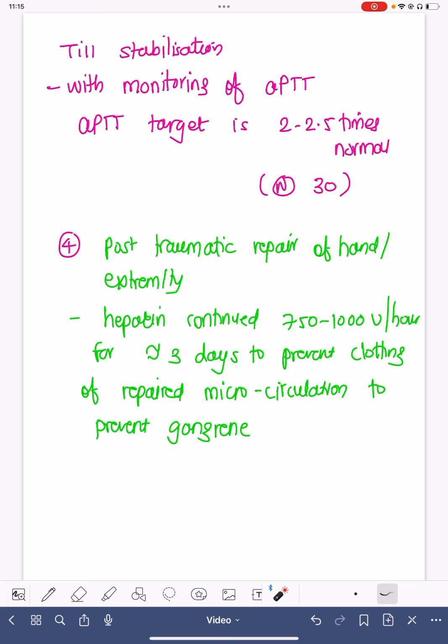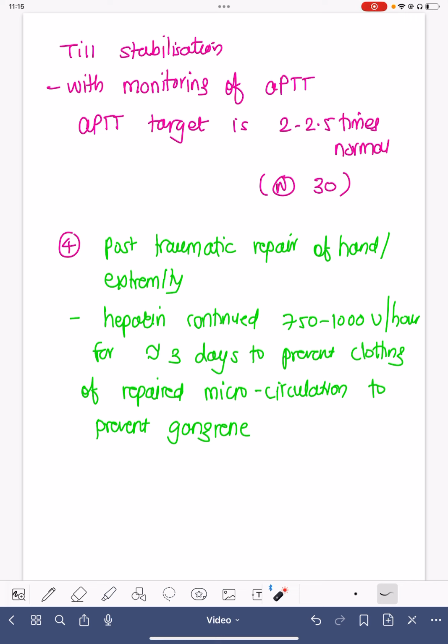For massive PE, we definitely monitor whenever the patient is on heparin infusion. We always monitor aPTT, and the target of aPTT is around 2 to 2.5 times the normal. Usually, the normal aPTT range is 30, whereas what we target is around 60 to 75.